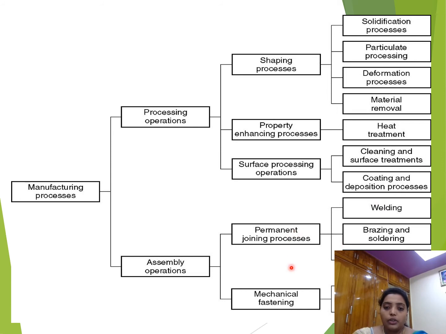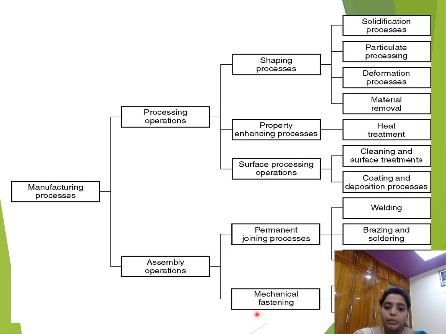Okay, now the next one, permanent joining processes. Permanent joining processes means welding, brazing and soldering, etc. These all come under the assembly operations. These assembly operations are mainly divided into two types, permanent joining processes and mechanical fastening. Permanent joining means once we join those two parts, we cannot remove them individually again next time. Those are known as permanent joining processes. These are welding processes, all under permanent joining.